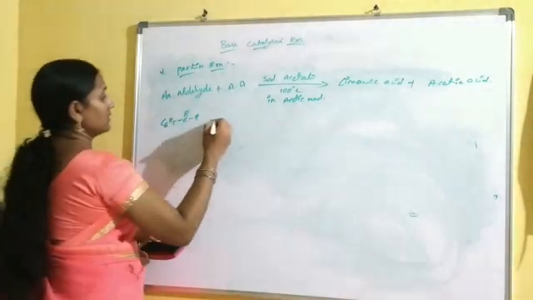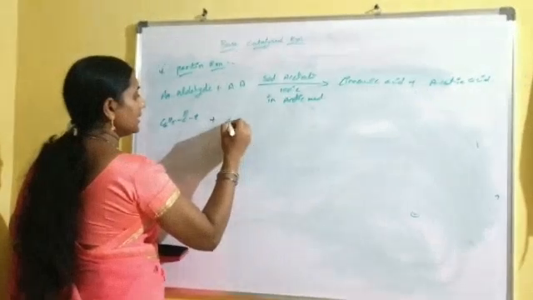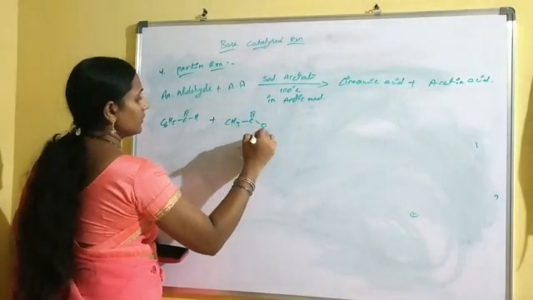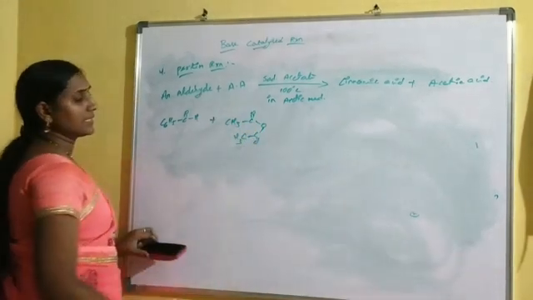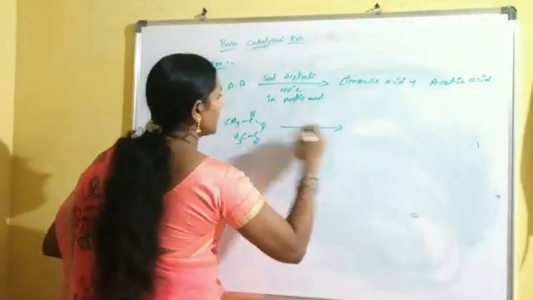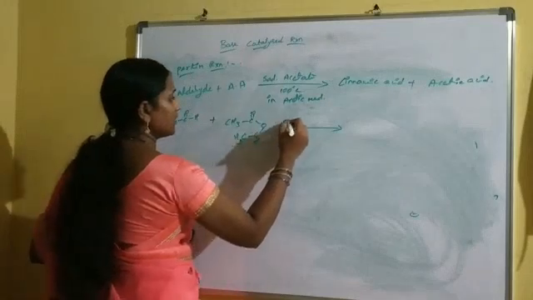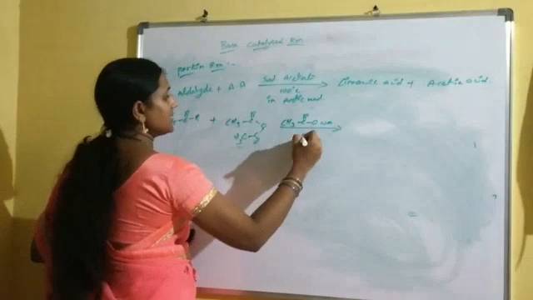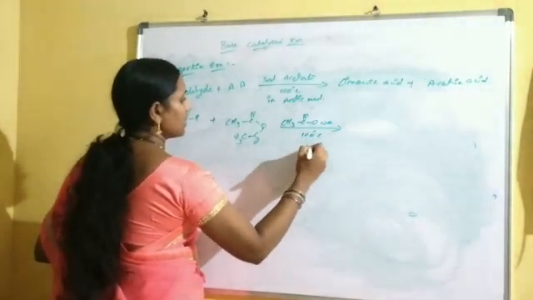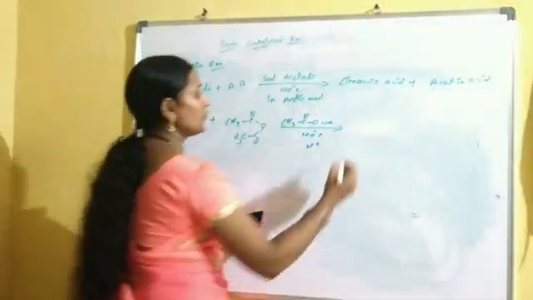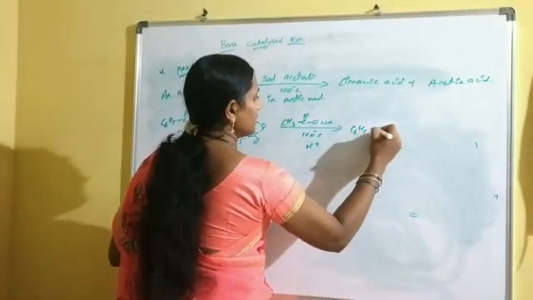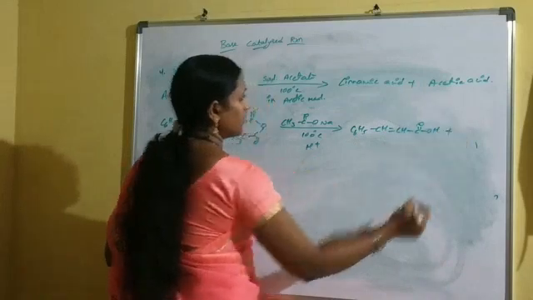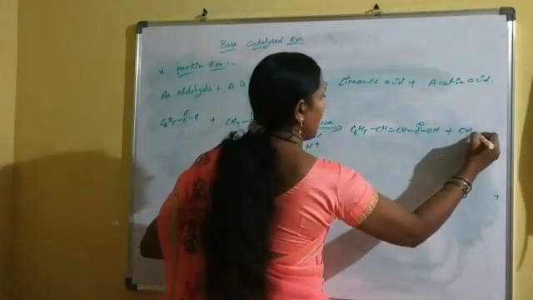Now in the reaction, for the aromatic aldehyde, you take benzaldehyde and acetic anhydride, formula CH3CO-O-CO-CH3. This acetic anhydride is treated with sodium acetate, CH3COONa, at 100 degrees centigrade and in acidic medium to form cinnamic acid. And the byproduct is acetic acid.